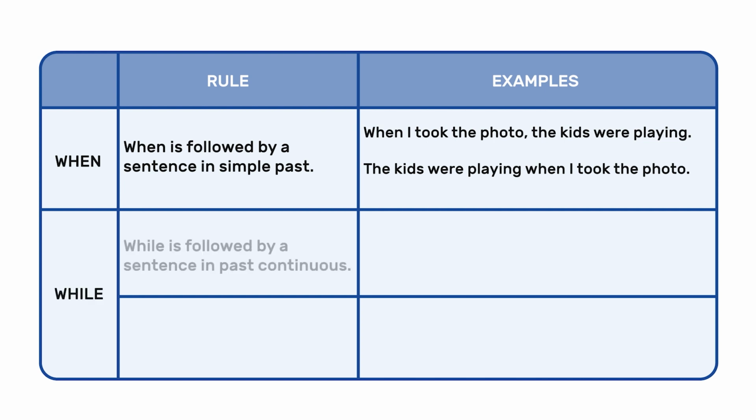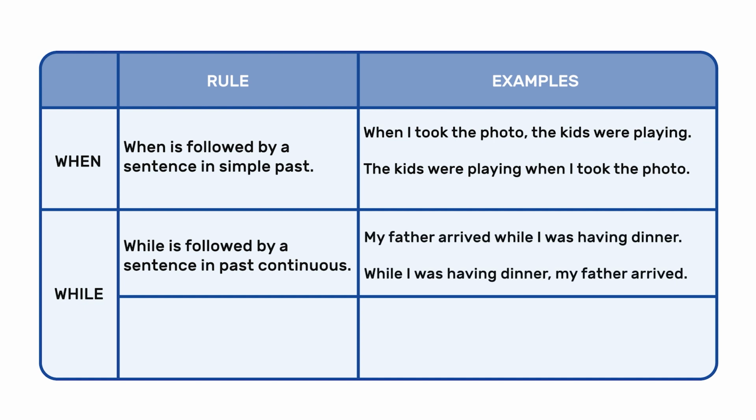While is followed by a sentence in past continuous. For example, my father arrived while I was having dinner. My father arrived is in simple past, but the sentence I was having dinner is in past continuous. Or you can say, while I was having dinner, my father arrived. So you can see that the sentence I was having dinner is in past continuous.